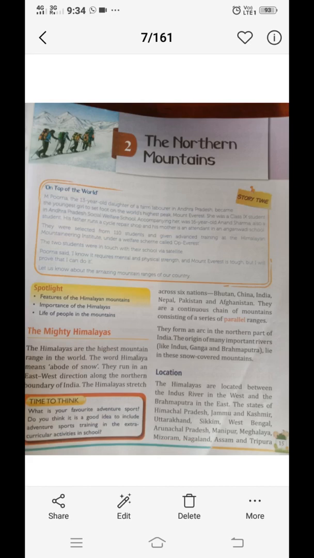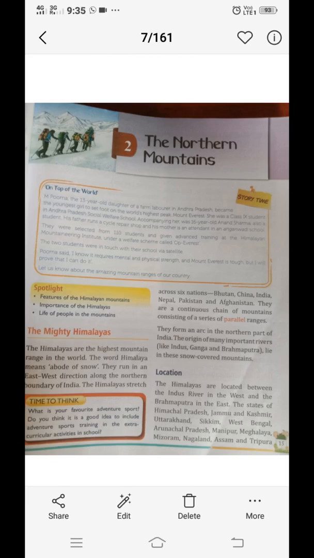They form an arc in the northern part of India, the origin of mainly rivers like Ganga, Indus, Brahmaputra lies in this snow-covered mountain. Location: the Himalayas are located between the Indus river in the west and Brahmaputra river in the east. So the natural boundary of Himalaya is west is the Indus river and the east is Brahmaputra river.